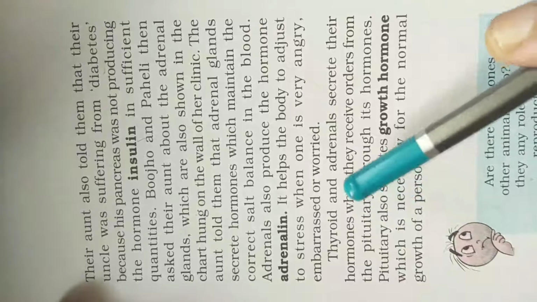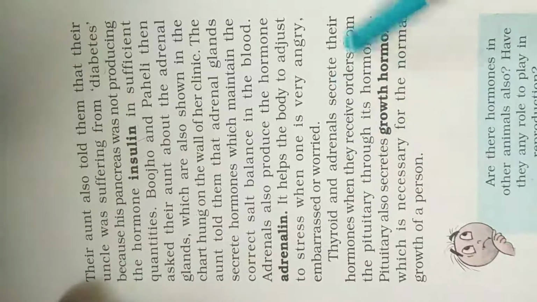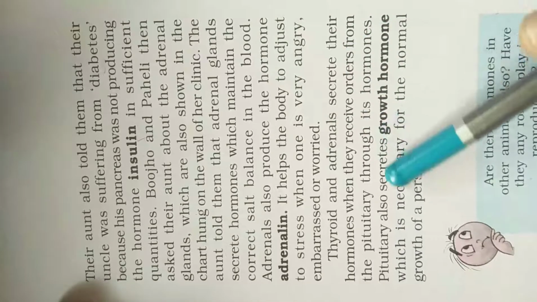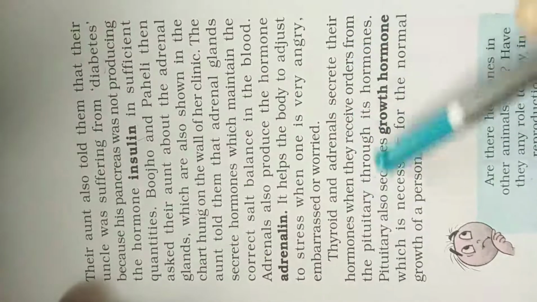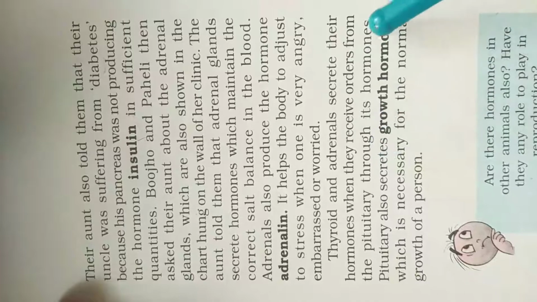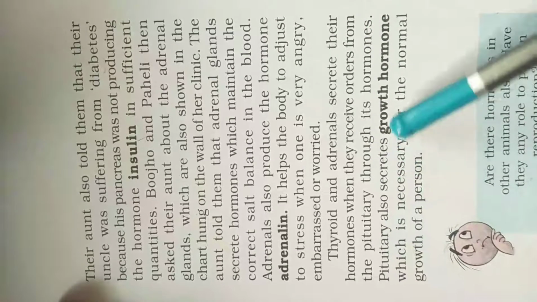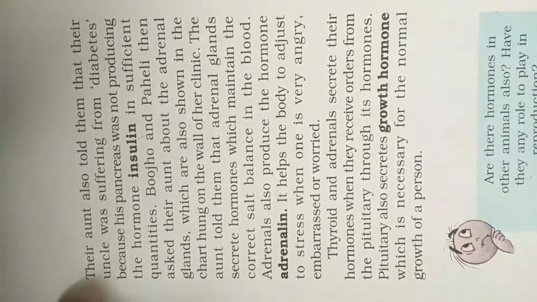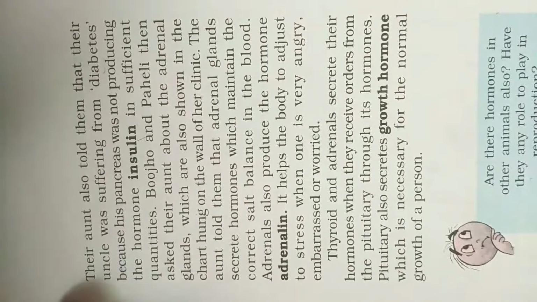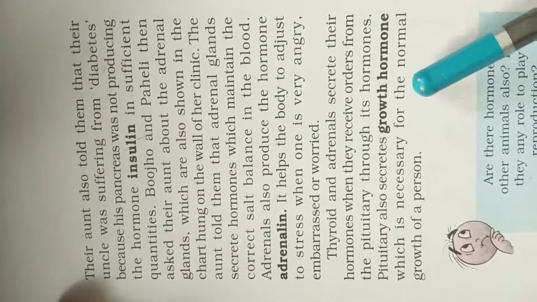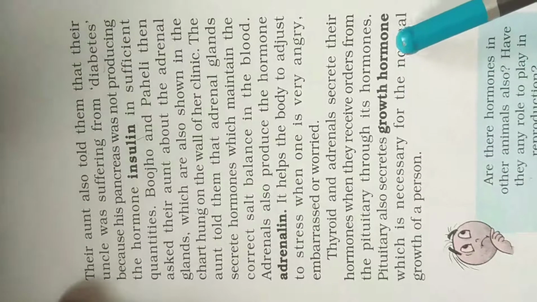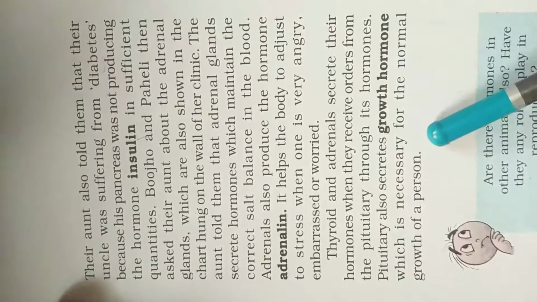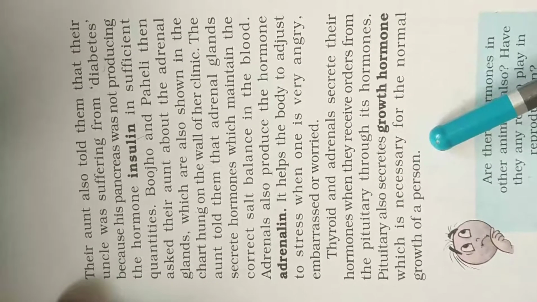Thyroid and adrenal secrete their hormones when they receive orders from the pituitary through its hormones. Pituitary also secretes growth hormone, which is necessary for the normal growth of a person. So this is also about growth hormone. Growth hormone is one type of hormone produced in the body, and this helps for the growth of the person, baby or adult.